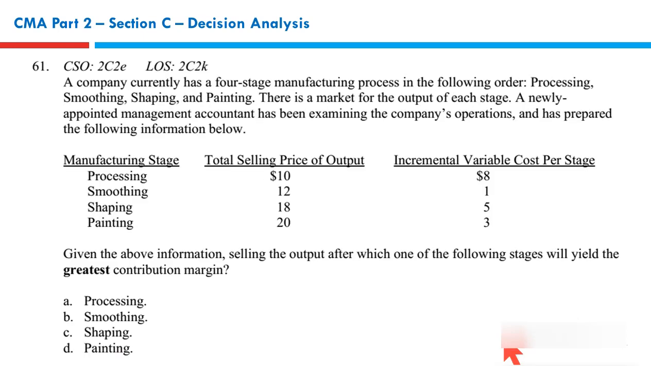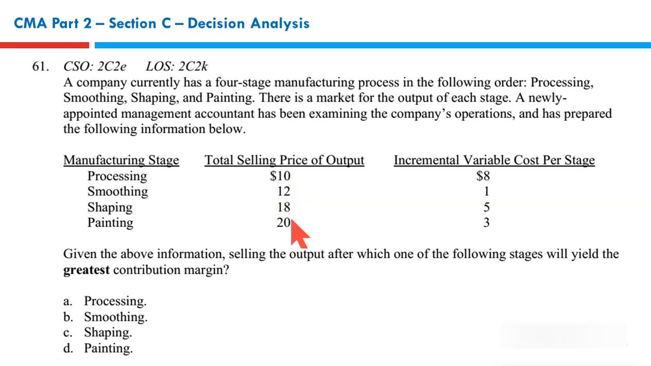D it is. Next. A company currently has a four-stage manufacturing process in the following order. First is processing, as you can see. Second is smoothing. Third is shaping. And fourth is painting. There is a market for the output of each stage. You can sell your output at the processing stage for 10, or at the smoothing stage for 12, at the shaping stage for 18, and at the painting stage for 20.